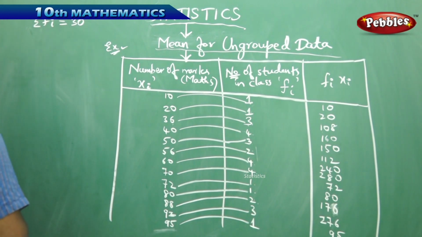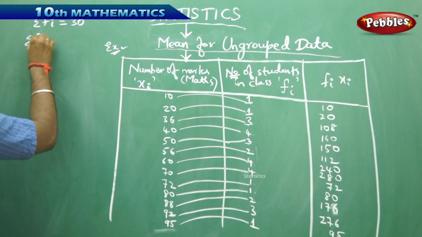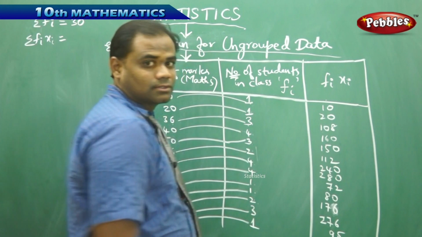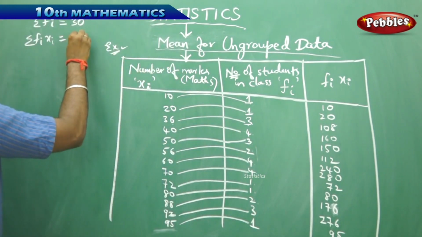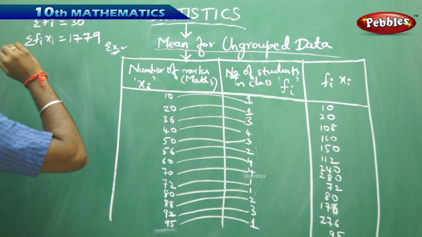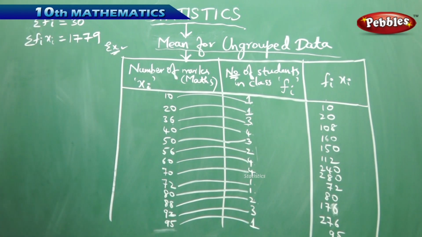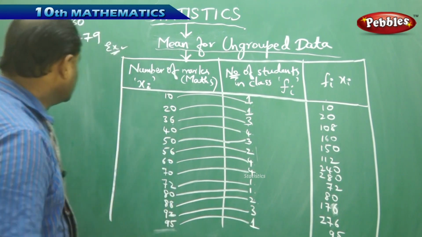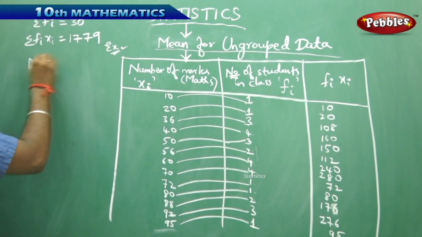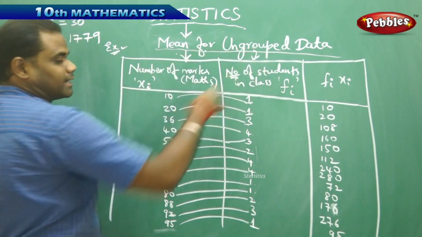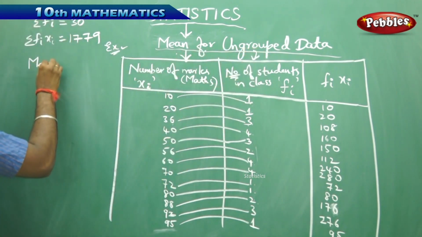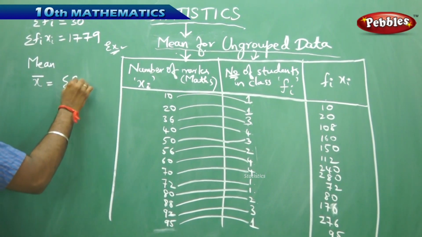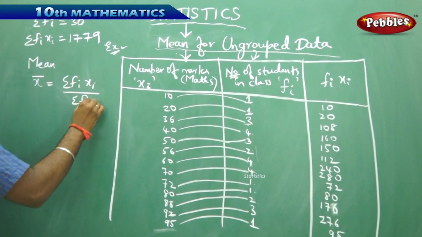Now next, coming to sigma Fi xi, I had to add each of the values, and on adding I get 1779 for sigma Fi xi. Now with these two values, we have to find the mean of the ungrouped data, which is the example problem. Therefore, my mean x bar or mu is given by the formula sigma Fi xi by sigma Fi.